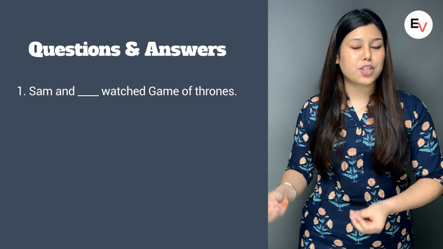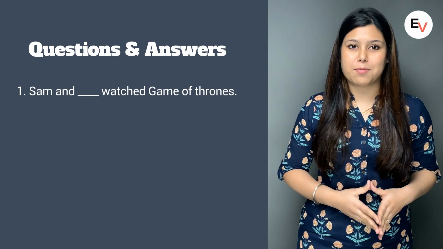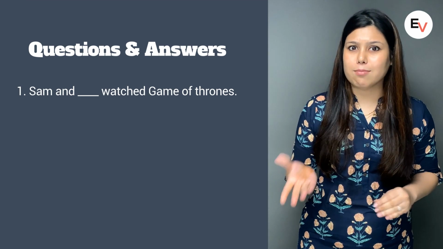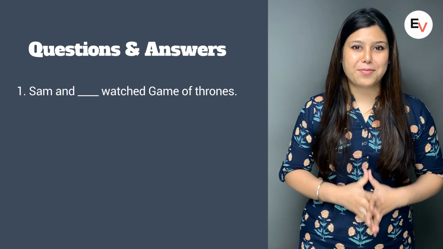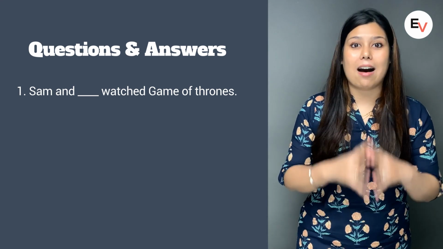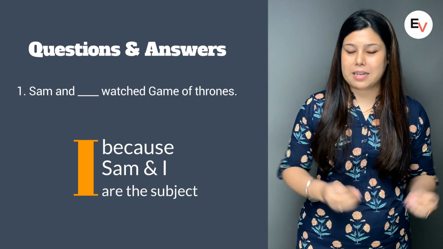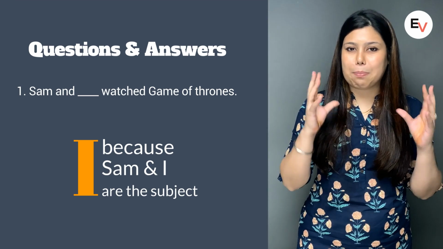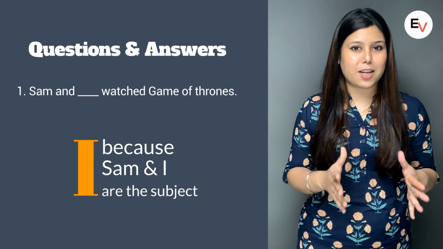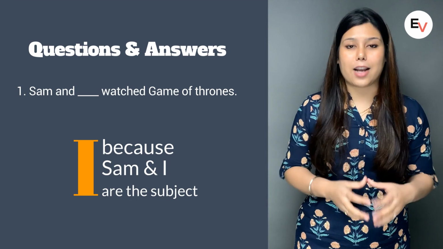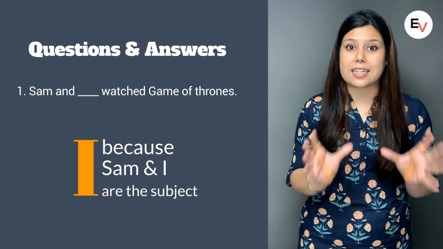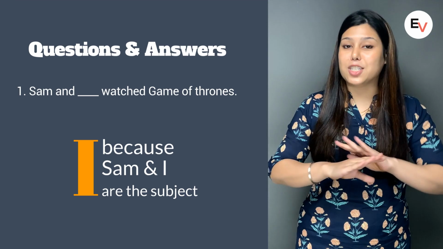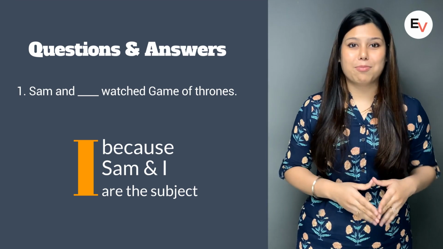Sam and Dash watched Game of Thrones. So what answer did you fill in? Did you choose I or did you choose me? Well, the correct answer is I. The sentence will be, Sam and I watched Game of Thrones. The people that we are talking about in this particular sentence are performing the action. They are the subject in this sentence. Therefore, it will be Sam and I and not Sam and me.